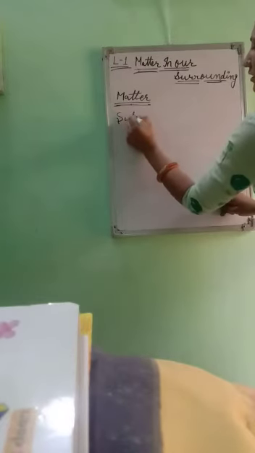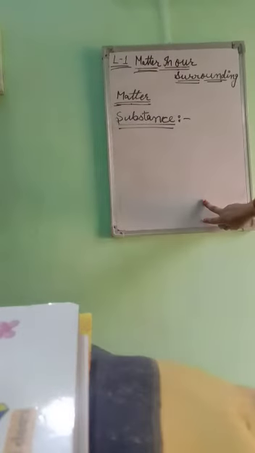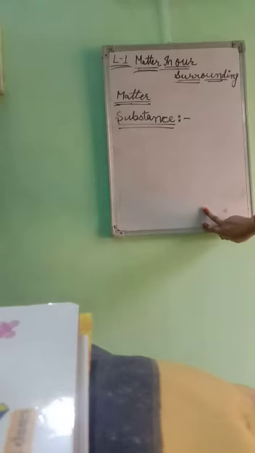First was matter, now we discuss substance. What is a substance? A substance is a matter which has a specific composition and specific properties.